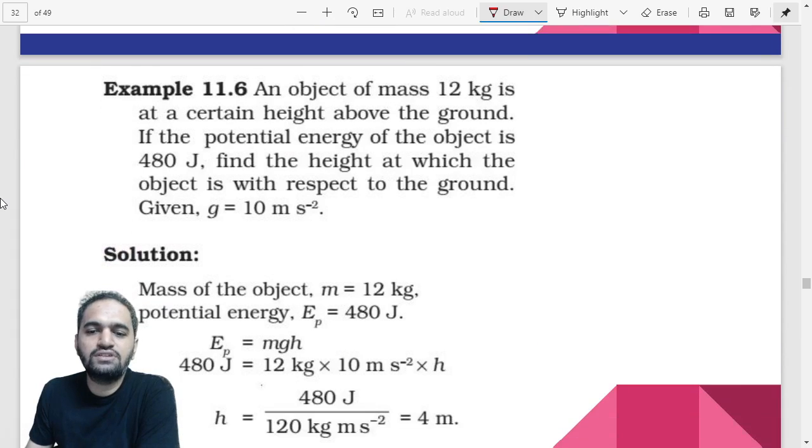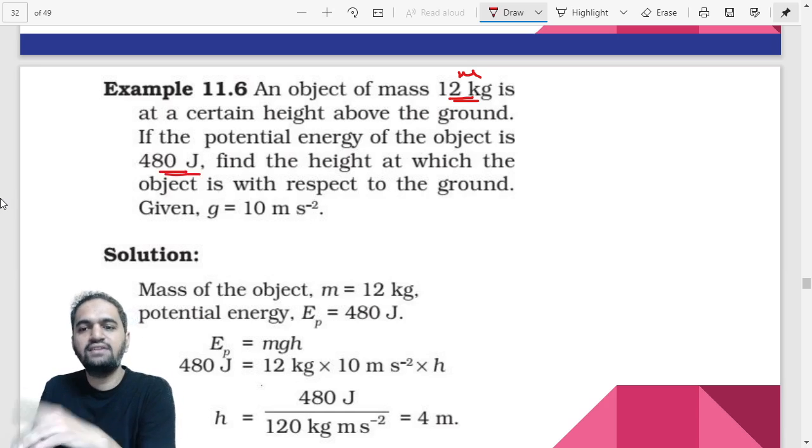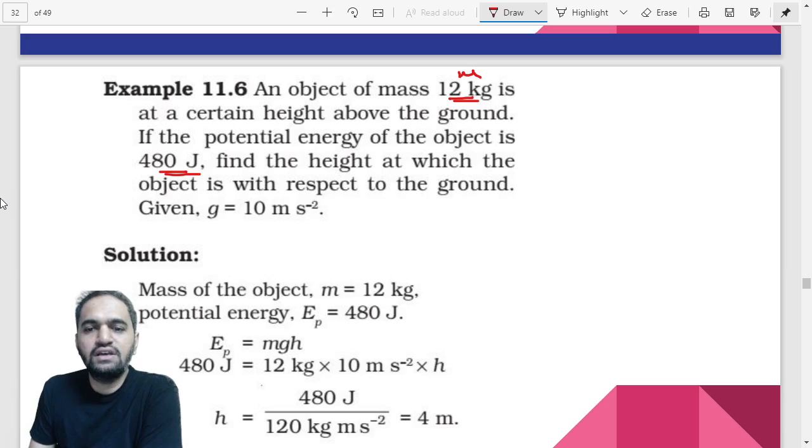Now let us talk about this question. In this question they have said a mass of 12 kg is at a certain height above the ground. If the potential energy is 480 joules, find the height at which the object was taken with respect to the ground. So in this case they are asking us to find out height. We can easily find that out, no issue.